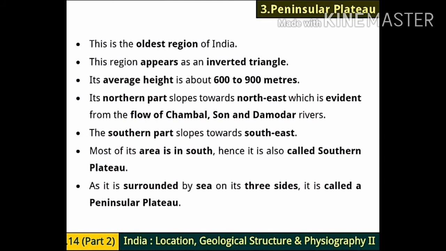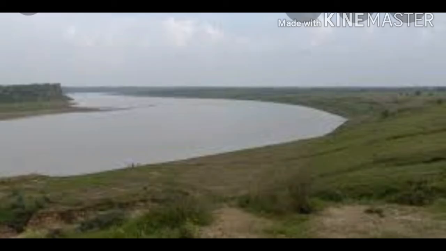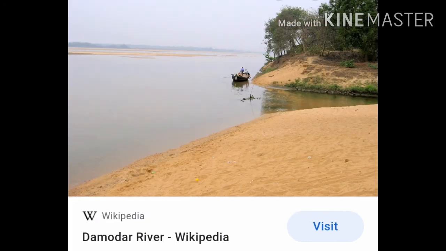So in this South India, what is its average height? Its average height is about 600 to 900 meters. Its northern part slopes towards northeast, which is evident from the flow of Chambal, Son and Damodar rivers. It means the northern part of South India, how does it slope?